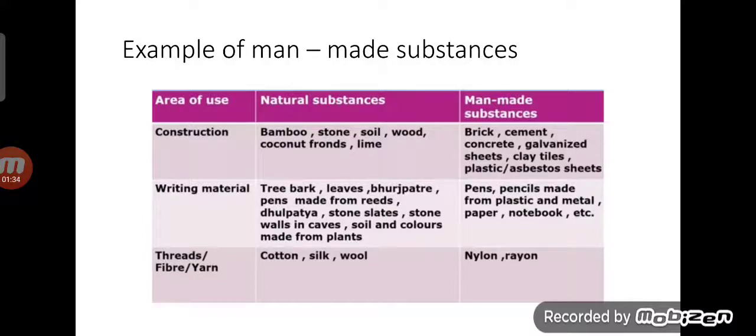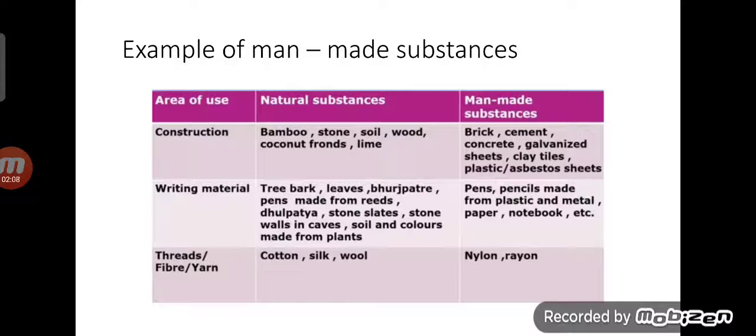In case of natural substances, we are using tree bark, leaves, bhurjapatra, pens made from reeds, dhul patya, stone slates, stone walls in caves, soil and colors made from plants. Now, in man-made substances, we are using pencils made from plastic and metal, then paper, notebook, etc.